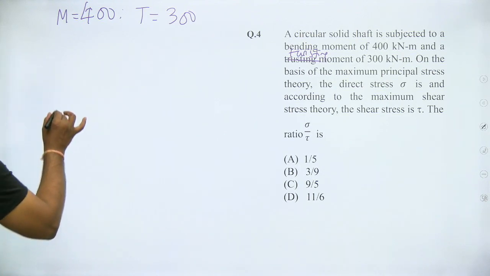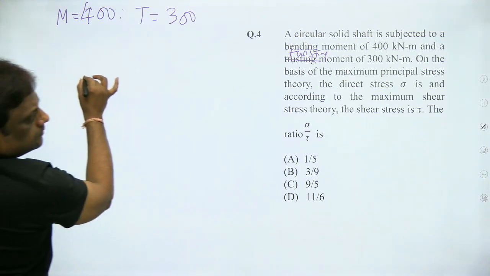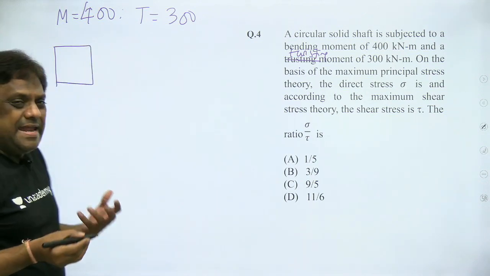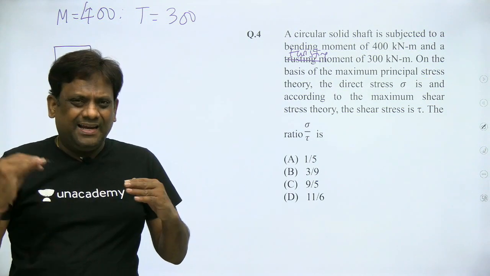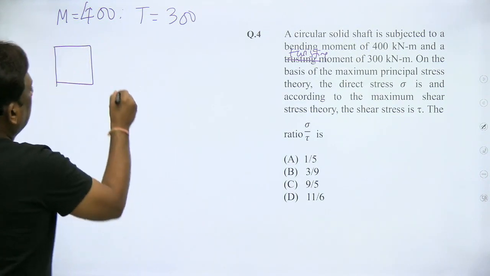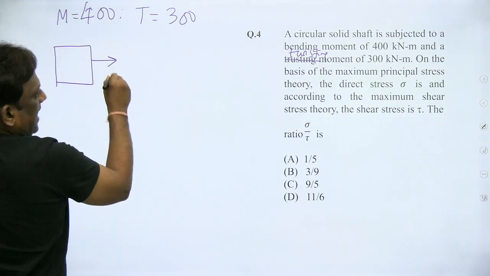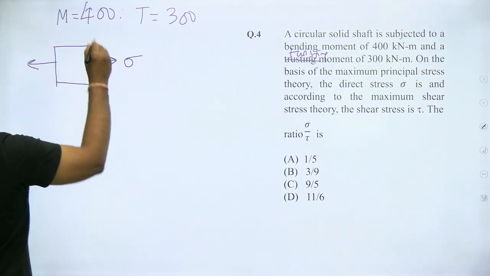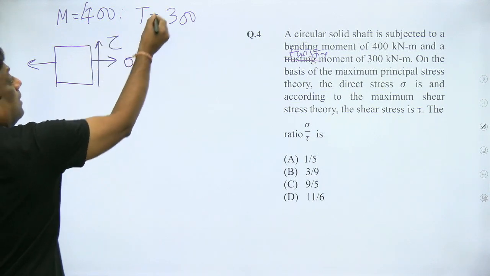Please observe here. When a member is subjected to a bending moment, it is subjected to normal stresses in the cross section. Let's take this as sigma, and it is also subjected to shear stress due to torsion.